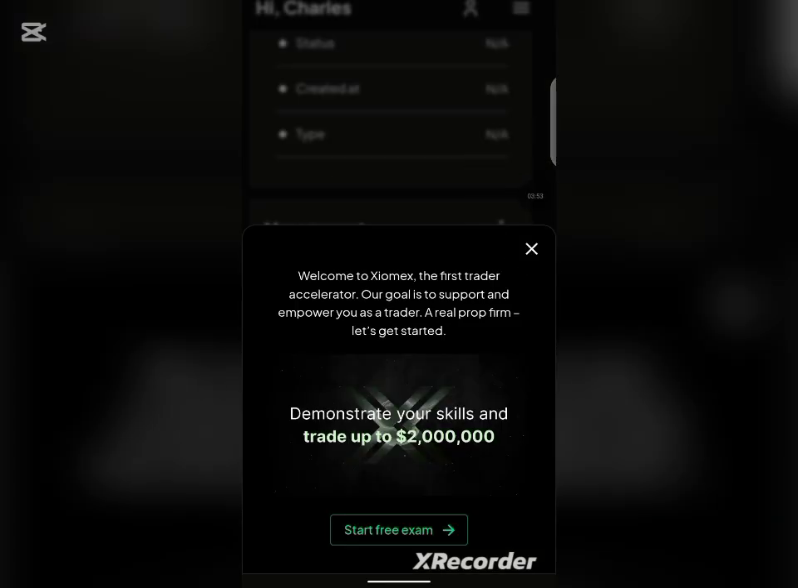So as you can see, the moment we entered, this is what they will bring out for you. Welcome to XUMN, the first trader accelerator. Our goal is to support and so on. But what they are trying to tell you is that you can use this demo account to learn how to trade.